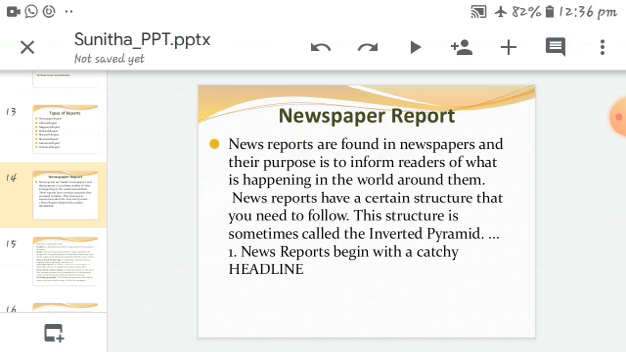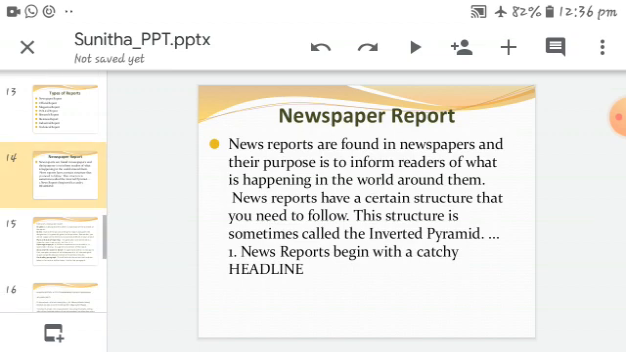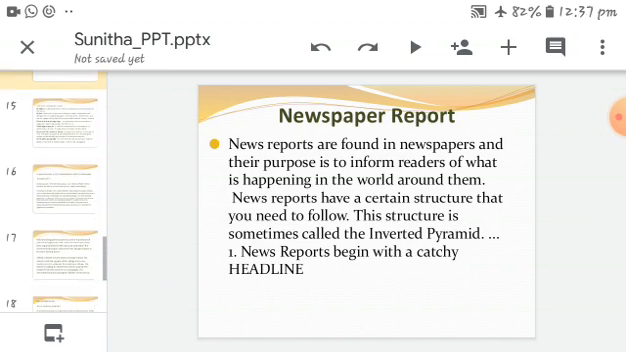And next, news reports have a certain structure that you need to follow. The writer has to follow this structure, which is sometimes called the inverted pyramid. The first one is that news reports begin with a catchy headline. That should be the start.